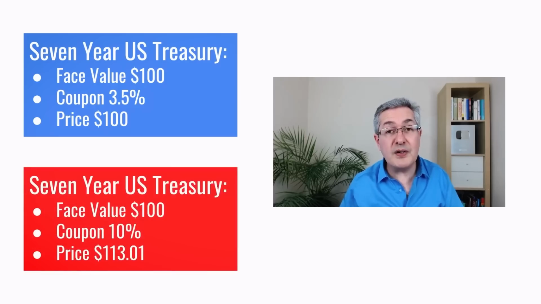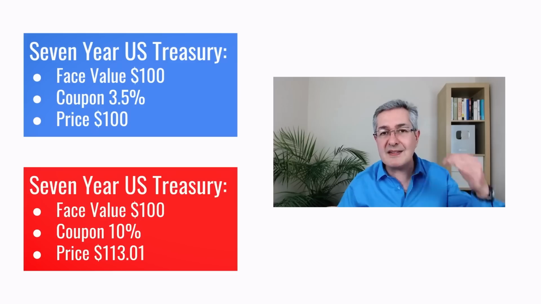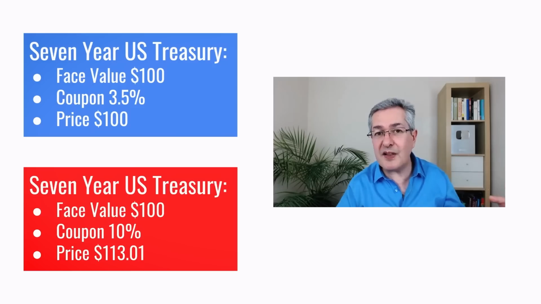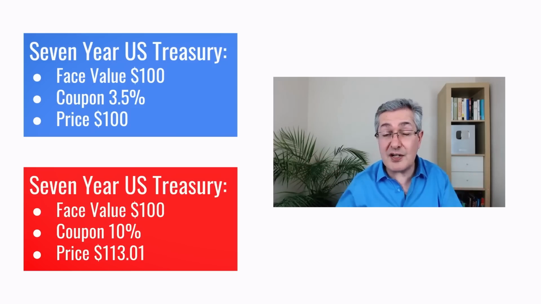Instead of that, what you could do is artificially raise the size of the coupon to say something like 10%. Now, bond maths tells you that that bond would now be worth $113. So the additional $13 would flow into the coffers of the US Treasury. But what's critical here is that the debt limit is on the face value of outstanding debt, which is only 100. So this would circumvent the constraint on the outstanding debt while still generating more revenue for the US Treasury.